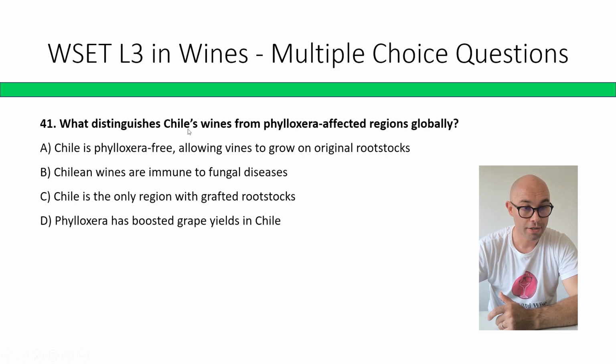What distinguishes Chile's wines from phylloxera-affected regions globally? Chile is phylloxera-free, allowing vines to grow on original rootstock. Chile wines are immune to fungal diseases. Chile is the only region with grafted rootstock. Phylloxera has boosted grape yields in Chile. The correct answer is A. Chile is phylloxera-free, allowing vines to grow on original rootstock.